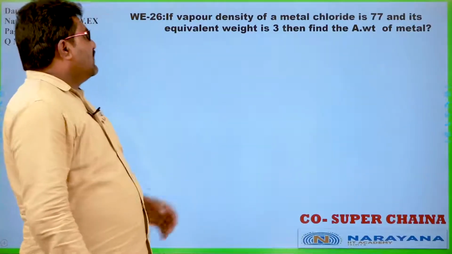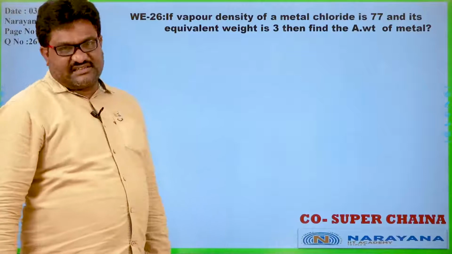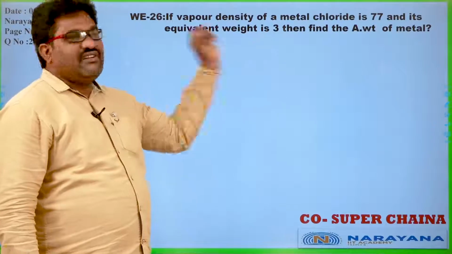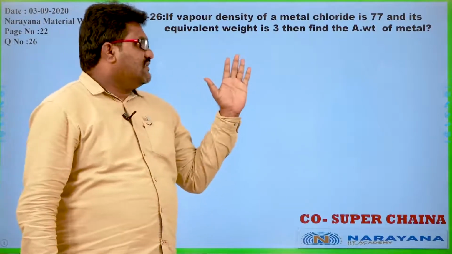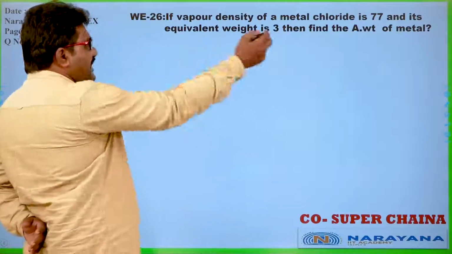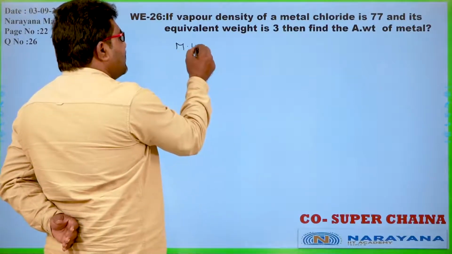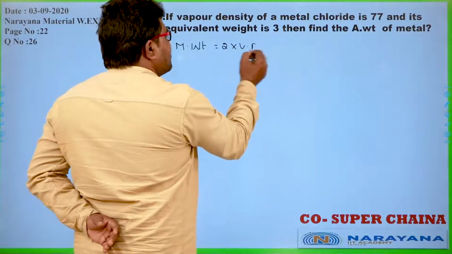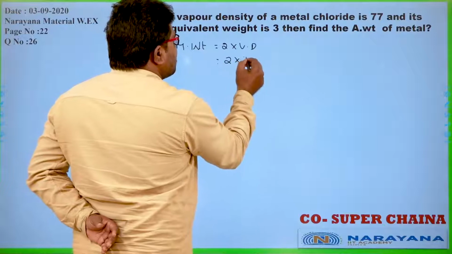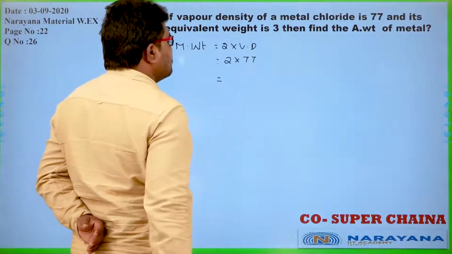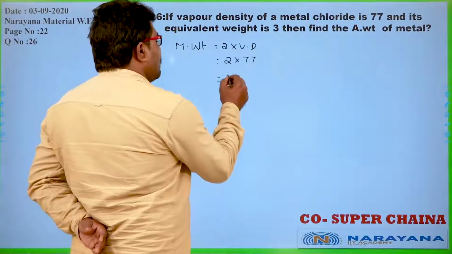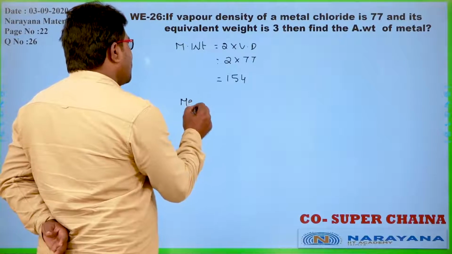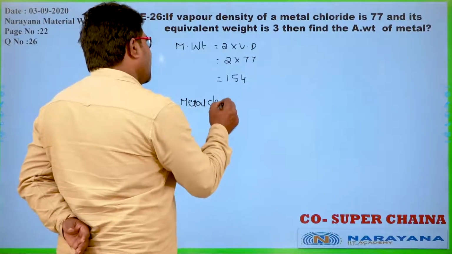See here, vapor density of a metal chloride is 77 and its equivalent weight is 3. This is the equivalent weight of the metal. Then find the atomic weight of metal. So from vapor density we can calculate molecular weight as molecular weight is equal to 2 into vapor density. So 2 into 77, that is equal to 154, and the metal chloride formula we can write as